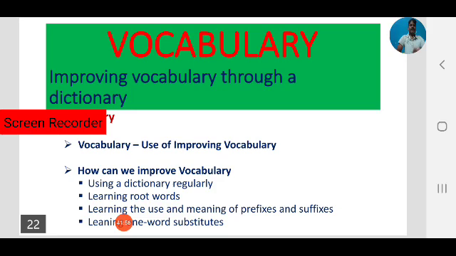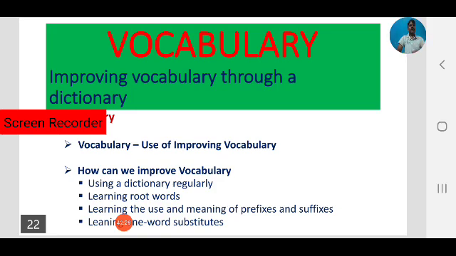Always keep in mind, there is no hard and fast rule to improve our vocabulary. There are some ways. We have discussed some. We have identified 4 areas to improve our vocabulary. By improving our vocabulary, we can express clearly and effectively. Okay, so to improve vocabulary, we have identified 4 ways.